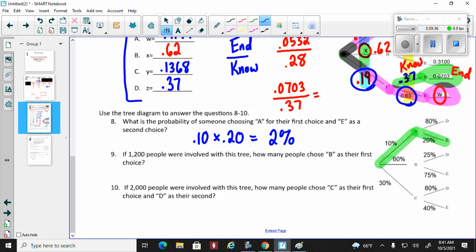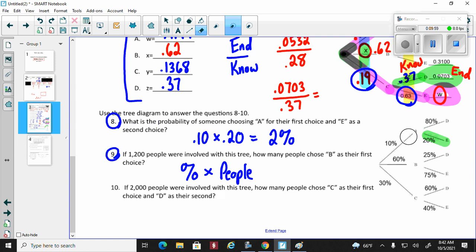Awesome, 2%. All right, now this is where things change because if you notice question number 8, you're giving me a percentage as your final answer. Here you're giving me people. So you do have to find the percentage, but then you're going to multiply it by the people. All right, so let's see what we have going on. How many people chose B as their first choice? In this particular example, we're actually not going through the entire tree.